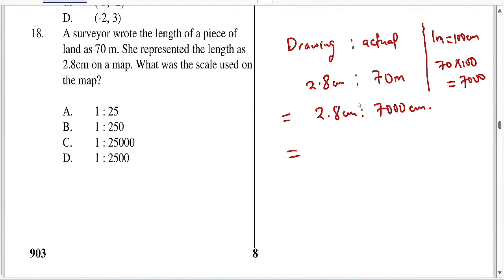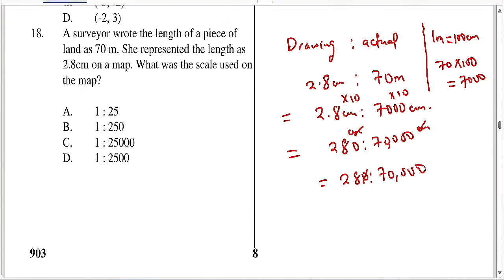Sasa let's eliminate the decimal. So it means that lazima times na 10, times na 10 hapa. So itakuwa ni 28 is to 70,000 centimeters. So hapa centimeter cancels out, utabakiwa na 28 is to 70,000.